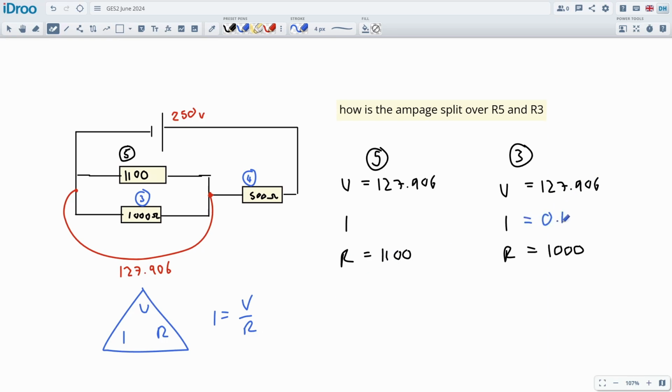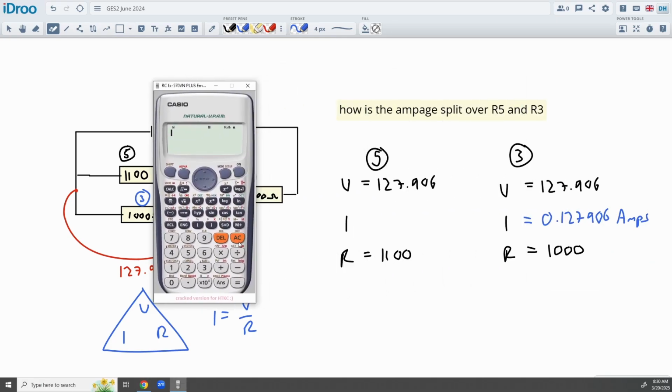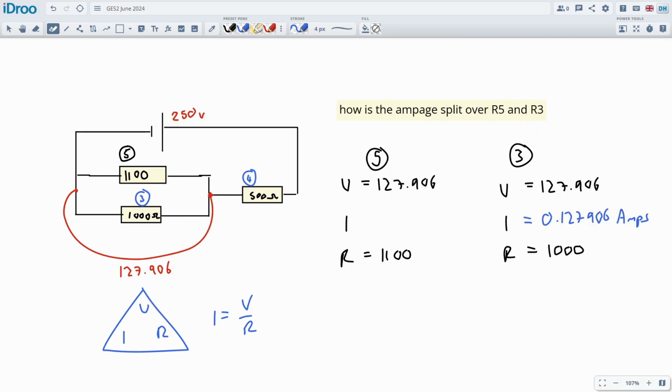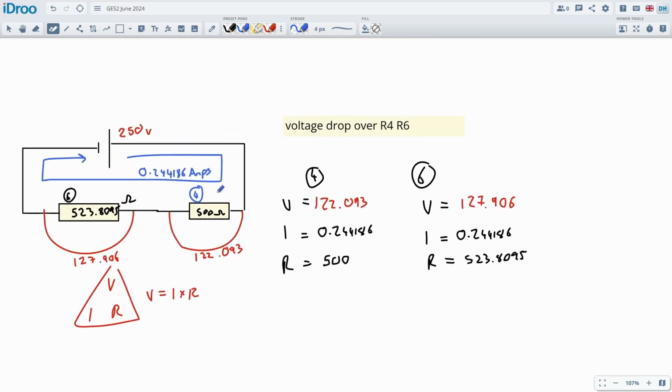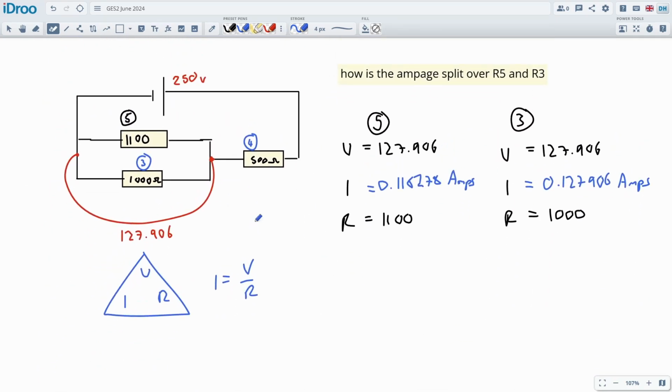This will be 0.127906 divided by 1000, and that will be amps. And that's actually what we said earlier, it's going to be about 0.12. And then for the other one, I'm going to calculate on my calculator 127.906 divided by 1100. Okay, that's 0.116278 amps. And these two ampages should add up to the total supply ampage, which we said was 0.244. So let's just see if that really works.